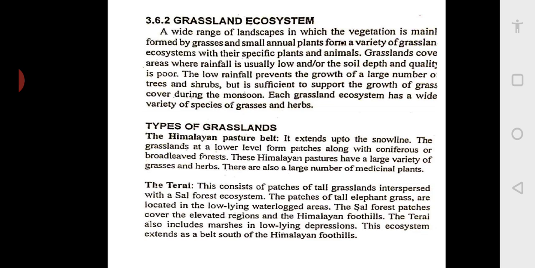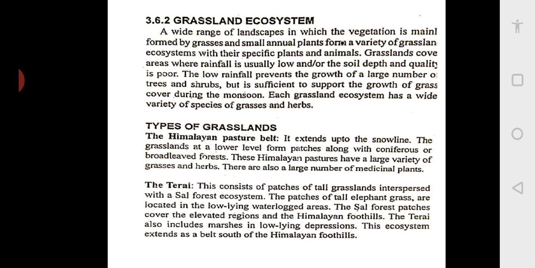Grassland covers areas where the rainfall is usually low and the soil depth and quality is poor. The depth of the soil is poor, so we are not able to grow trees there. Only small annual plants and small grasses grow, because only the top surface is fertile.